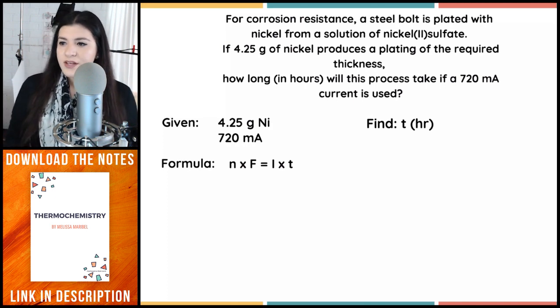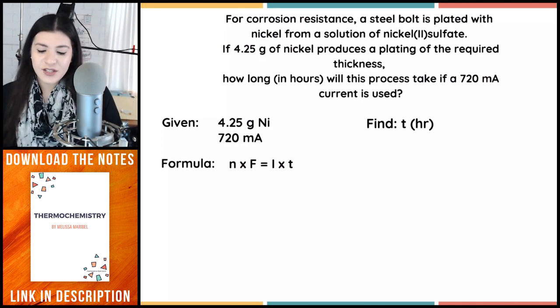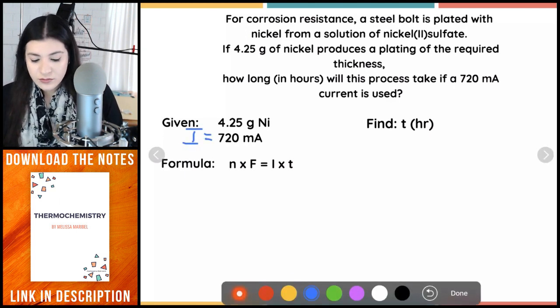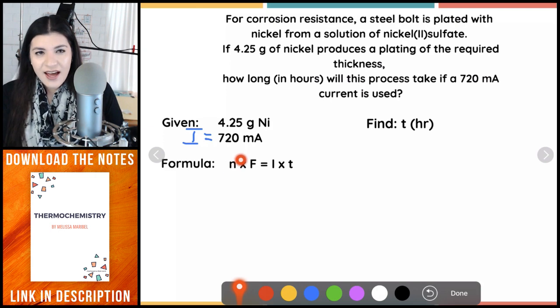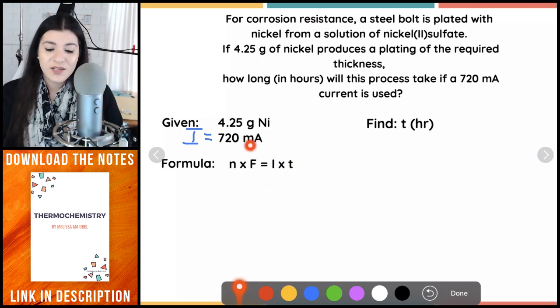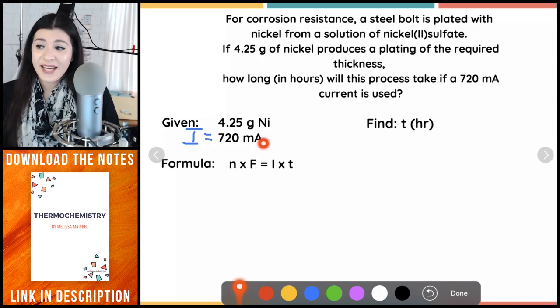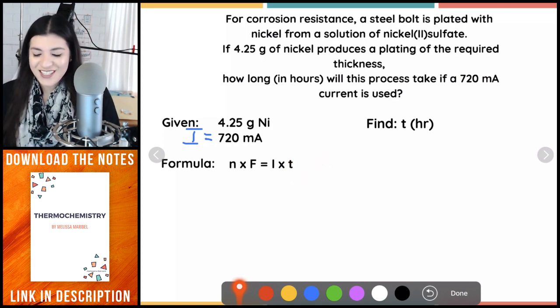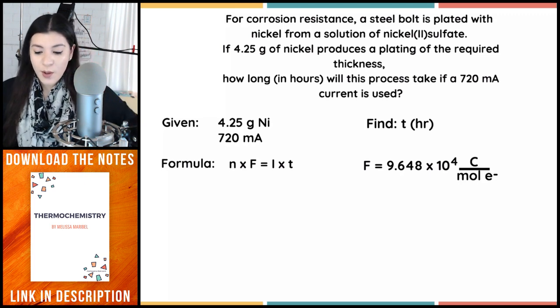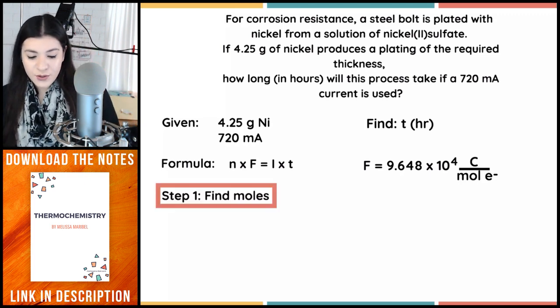Okay. So in this case, let's just keep going. Since I know I'm finding my time, what I have to do now is look at the units. N must be in moles, so I have to convert the grams to moles. Faraday's constant is fine. Our current is not okay, so it needs to be converted to amps, and then we're actually going to have to convert it to coulombs per second. And then we're also going to find time, so that's the whole purpose of this. Okay, so let's start off. Here we have our coulombs per mole, and then I'm going to find my moles overall.